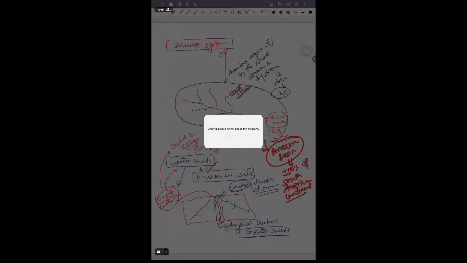If we see the characteristics of the Himalayan river system, these are perennial rivers. Why are they perennial?